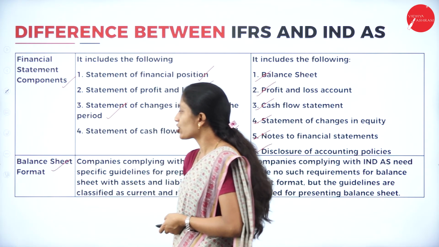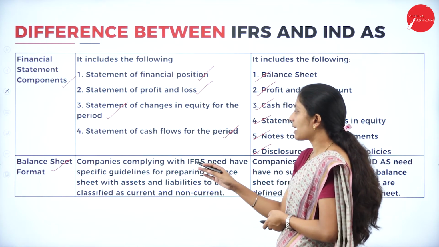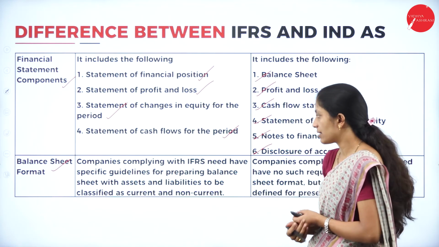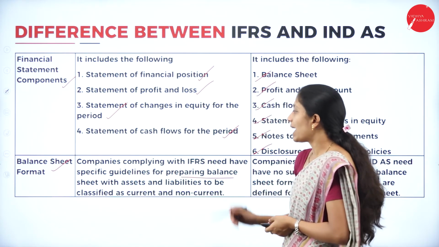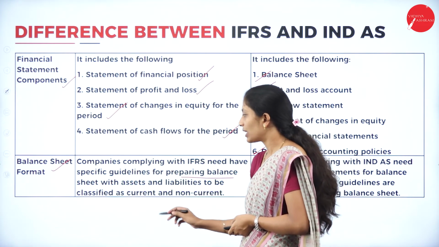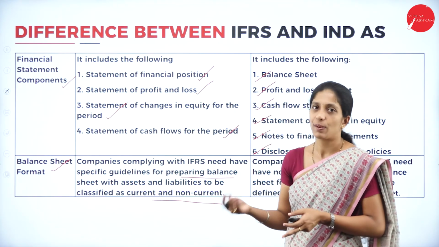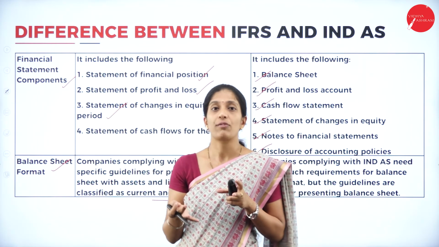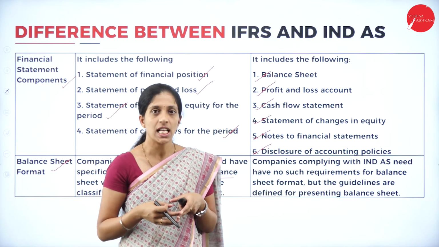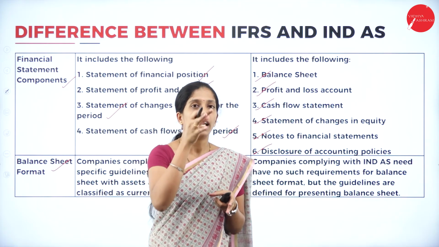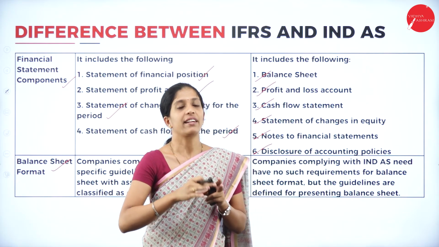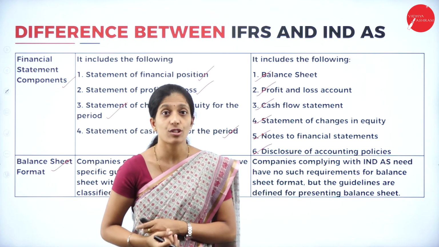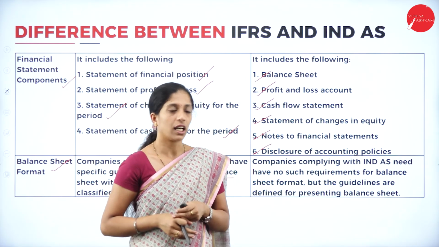Next one is balance sheet format. Companies complying with IFRS have specific guidelines for preparing the balance sheet, with assets and liabilities classified as current as well as non-current. So here a proper classification has to be made while preparing the balance sheet, with a list of assets, current as well as non-current, and a list of liabilities, current as well as non-current, included.